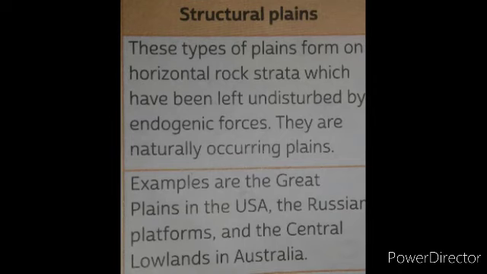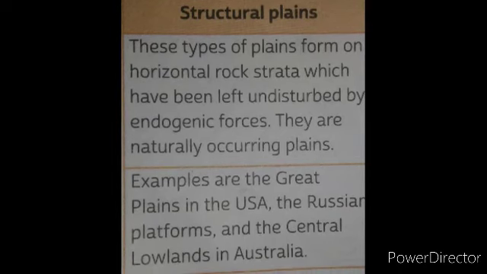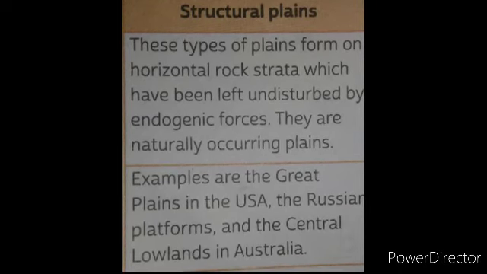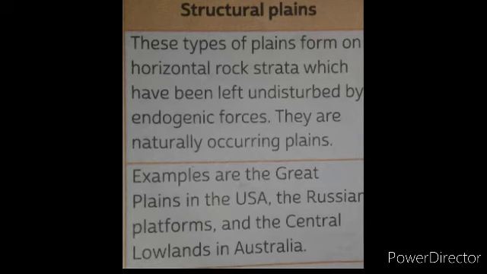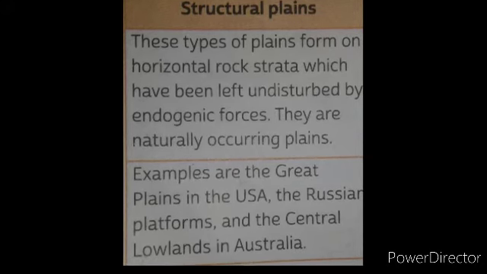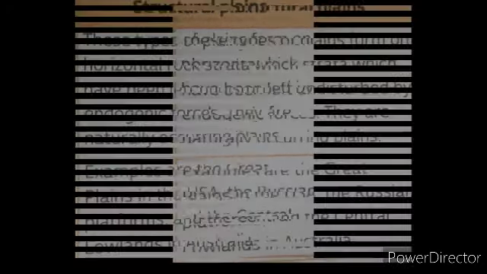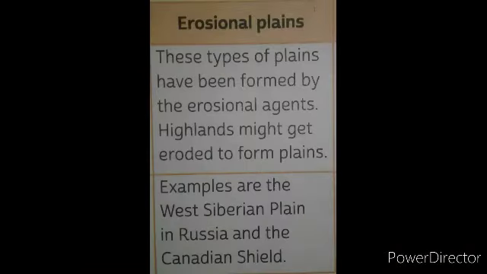This type of plain is naturally occurring. The Great Plains in the USA, the Russian platforms, and the central lowlands in Australia are such types of plains. Erosional plains are the types of plains which have been formed by erosional agents. The West Siberian Plain in Russia and the Canadian Shield are examples of erosional plains.